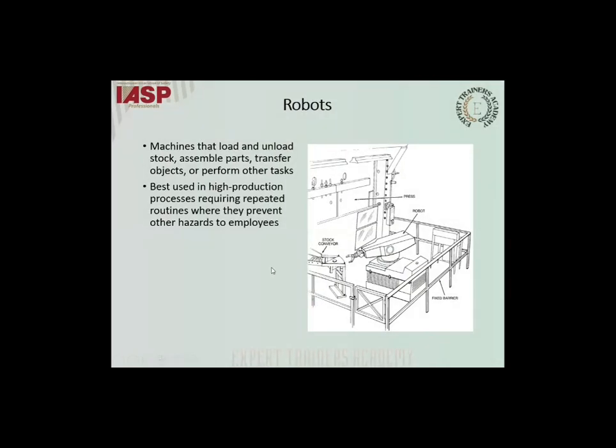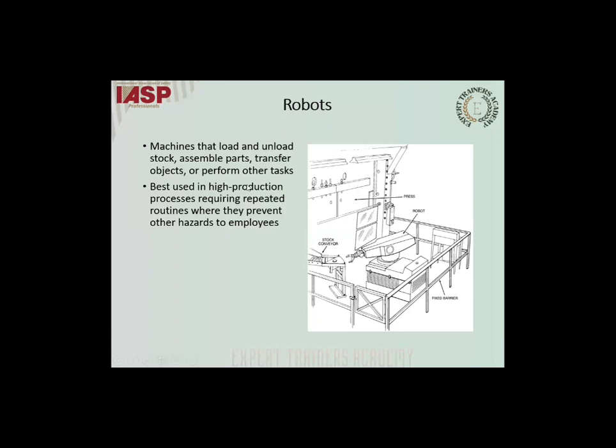Robots. There's a new type of engineering that has come up in the market. It's called robot engineering. You might have also heard about artificial intelligence, which is another new program that has come up in the market today. So these two things, and also data science. These are the three things I keep hearing from different media: artificial intelligence, robotics or robotic engineering, and data science. These are the three famous courses coming up in the market, which have more value, and also safety as a part of it too.